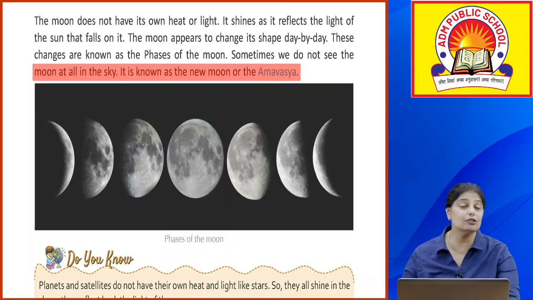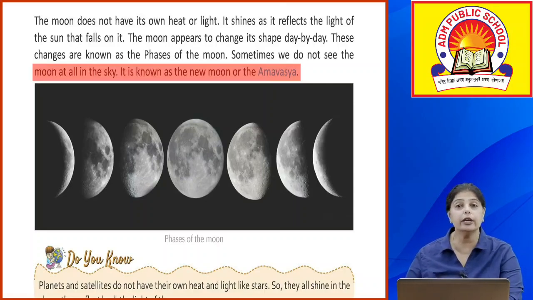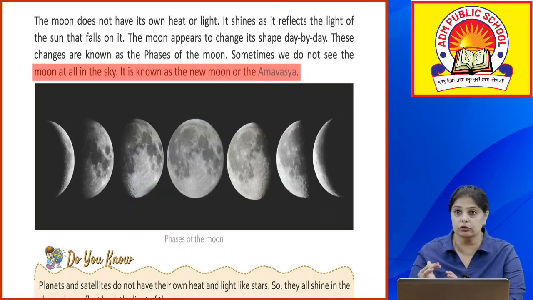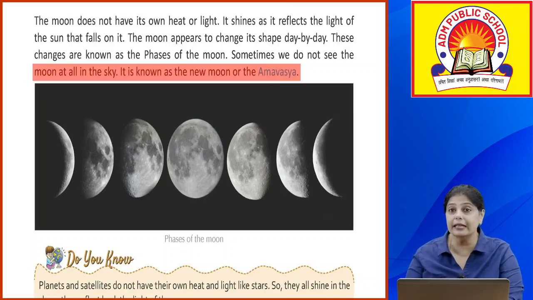Okay, so the moon does not have its own light or heat. It shines only because it reflects the light that it gets from the sun. And the moon changes its shape every day. These changes are known as the phases of the moon. Sometimes we do not see the moon at all in the sky, and it is known as the new moon or Amavasya. Okay, if you look at the sky, sometimes you will see the moon like a thin curve. Sometimes it is a little bigger, sometimes it is a full moon, sometimes it is decreasing, and on some day we do not see it at all. So these are the different phases of the moon.